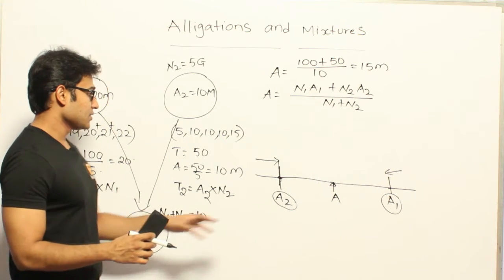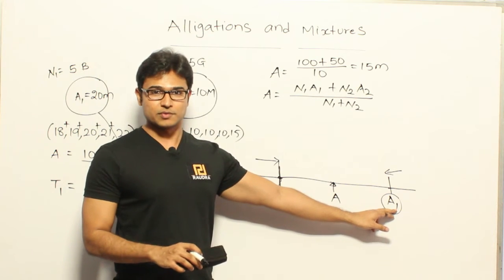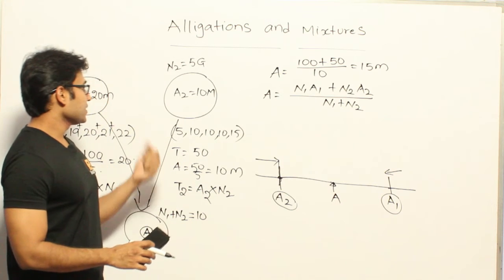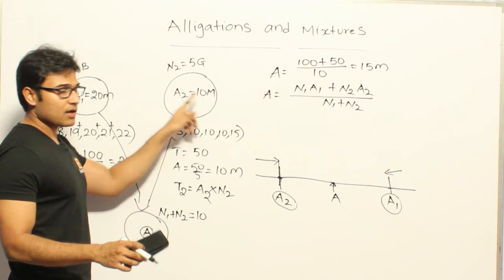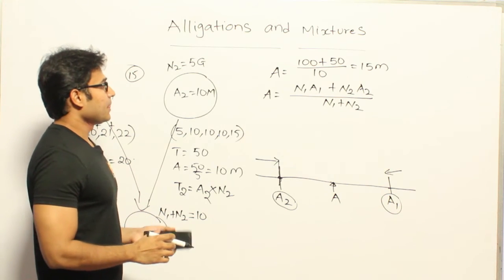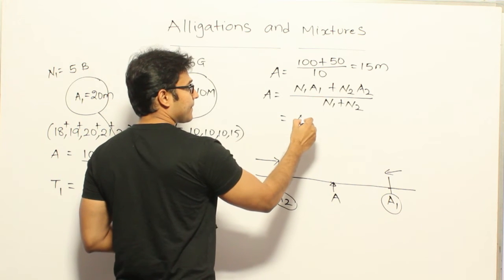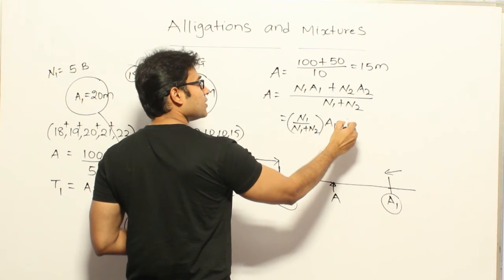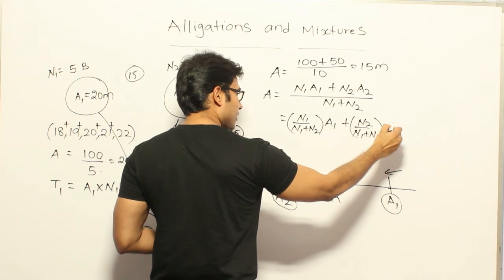Got it? So this analysis is under the assumption that a1 is the greater average in the two groups and a2 is the lesser one. Then the final average is going to lie between them. Even in this example, see this, 20 is the higher average and 10 is the lower average, and our final average happens to be in between them, right? Okay, now what does this number depend on? So if you observe this, you can write this one like this: n1 by (n1 plus n2) into a1 plus n2 by (n1 plus n2) into a2.